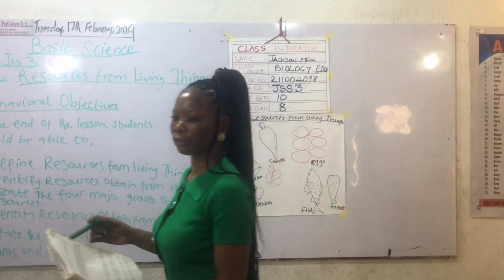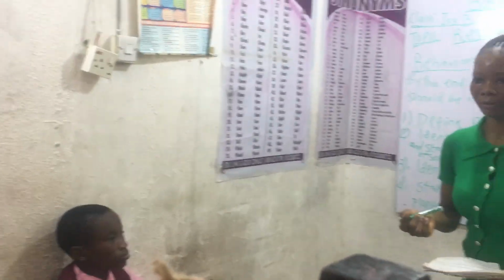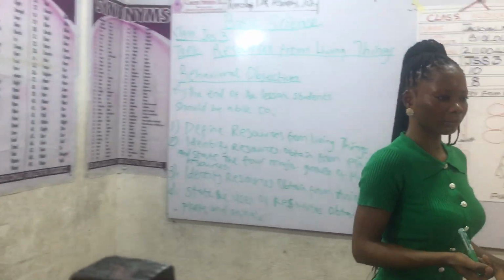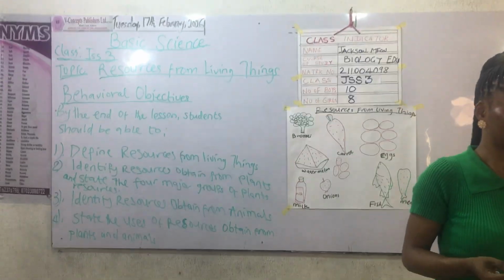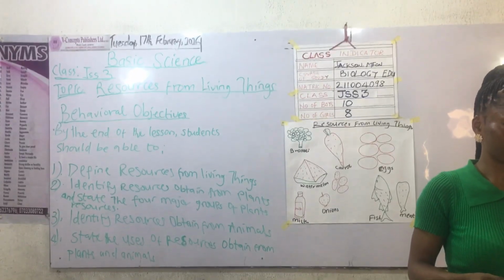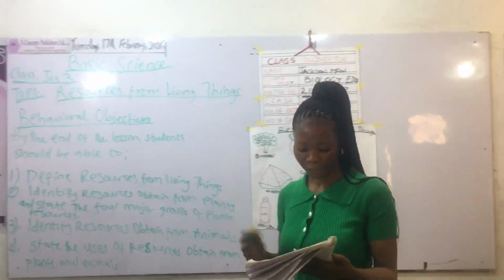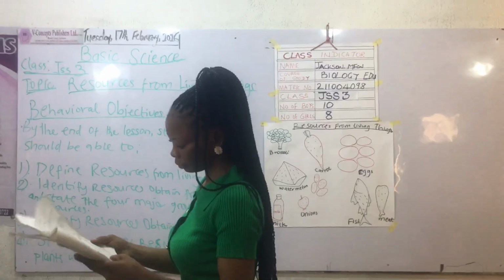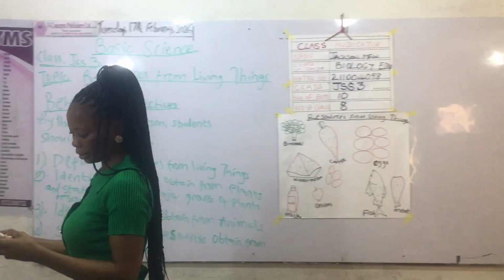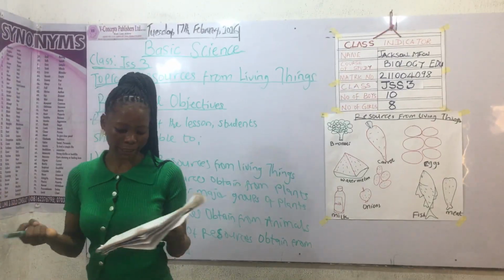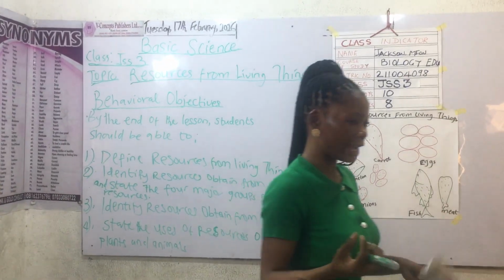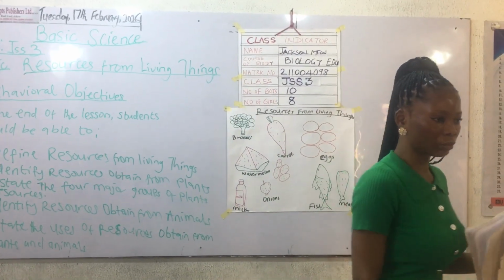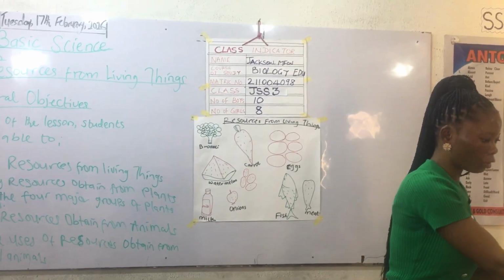For example, cotton. Thank you. Any other person? Okay, we have here, there are some plants that they extract dyes from. For example, what's the color of your uniform?